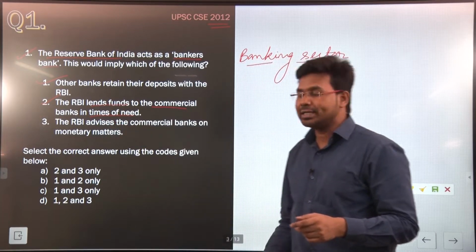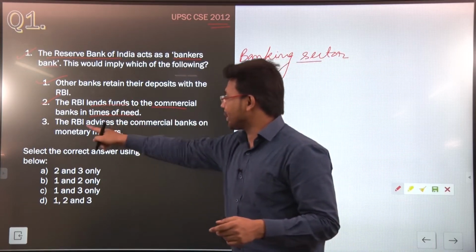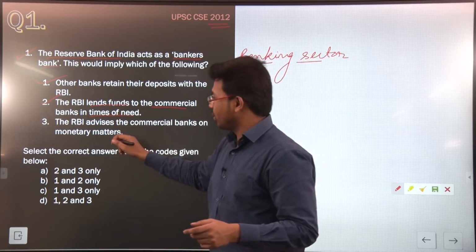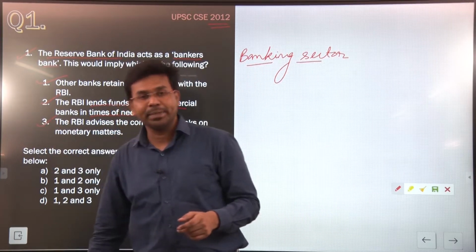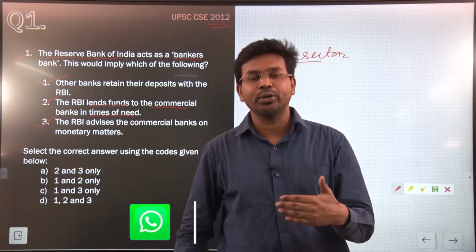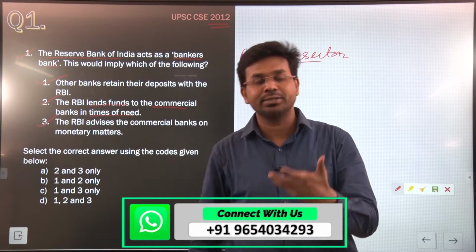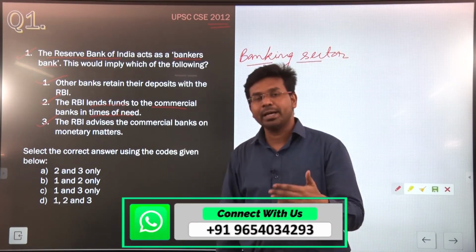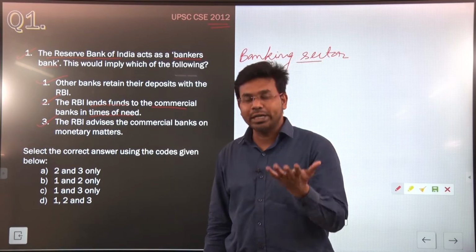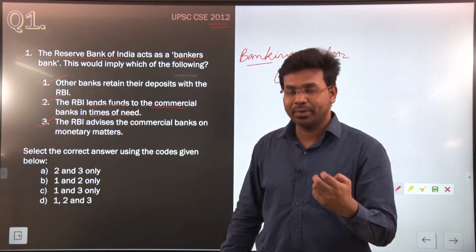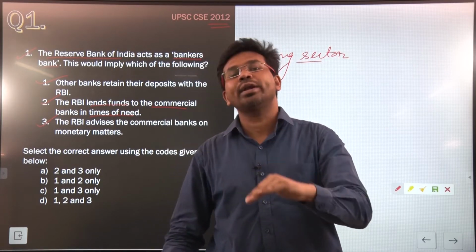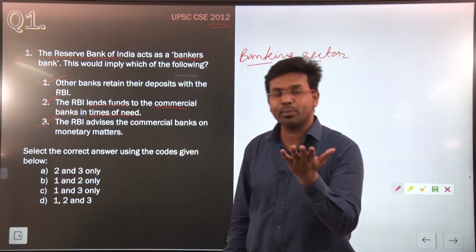The third statement says the Reserve Bank of India advises the commercial banks on monetary matters. Yes, this statement is also right. Why? Because you might have heard about various monetary policy measures by the Reserve Bank of India. Sometimes the Reserve Bank of India reduces policy rates like the repo rate, or it can increase these policy rates.